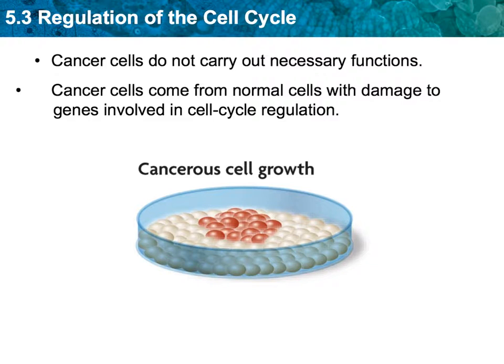If we look at our illustration here, we see the normal cells represented with the clear or opaque color, and we see the cancerous growth cells represented by the red. What we can ascertain here is that normal cells stop growing. Cancerous cells will continue to grow because, again, they are ignoring the rules that say stop growing.